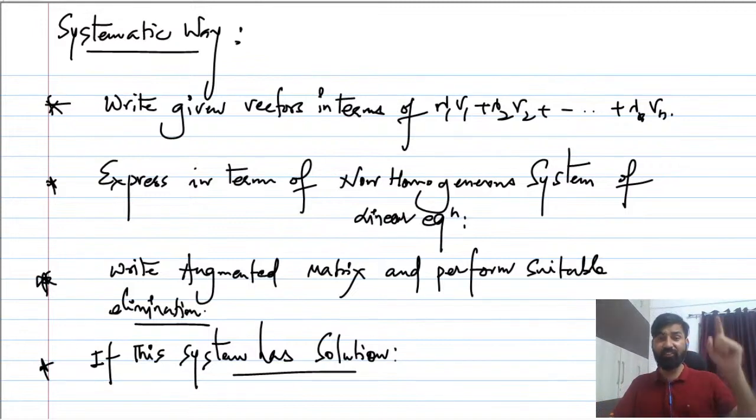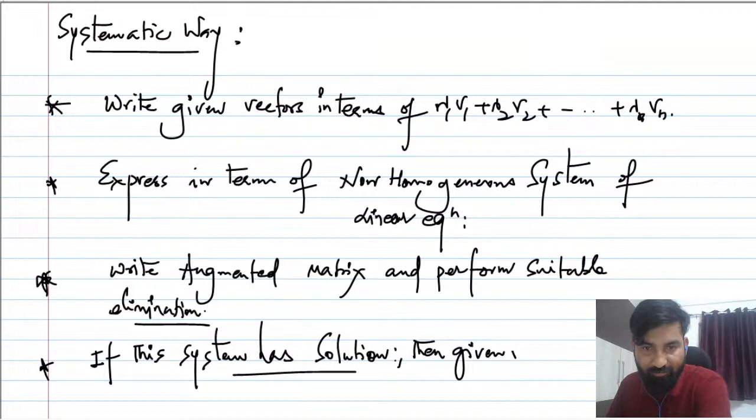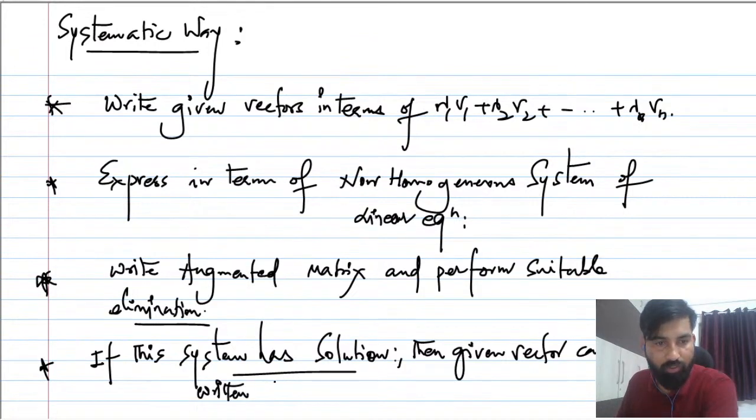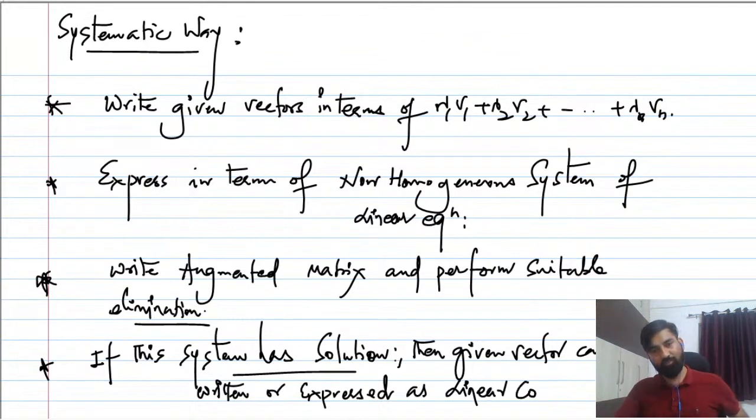If this system has a solution, then the given vector can be written, or expressed, as a linear combination. I hope this makes sense to everyone. Yes, it can be expressed as the linear combination.